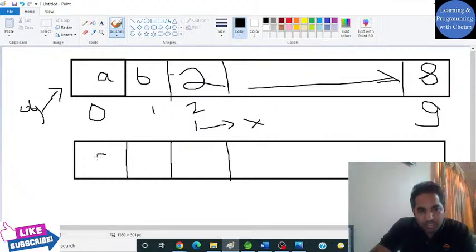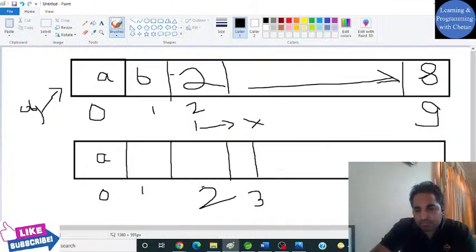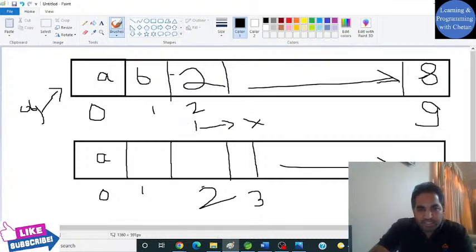So what I actually want is this. This is my 0th index, this is my first index, then second index, and then third index and so on. At first index, I want to insert a value x.